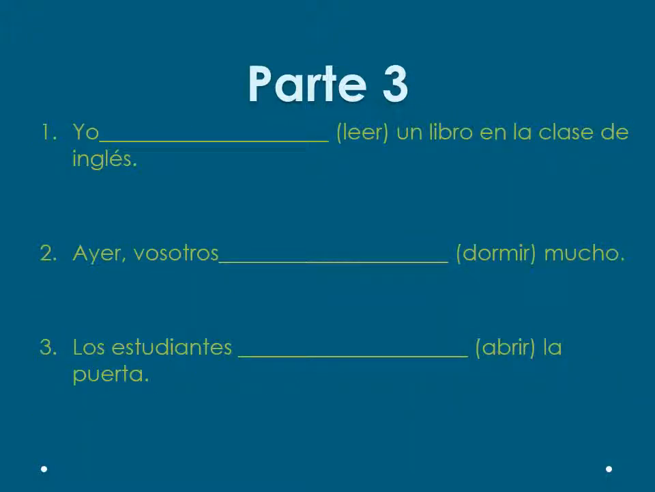Parte 3. Write the correct conjugation and then translate the sentence to English. Pause the video. When you are ready, restart the video and I will go over the answers with you. Yo leí un libro en la clase de inglés. I read a book in English class.